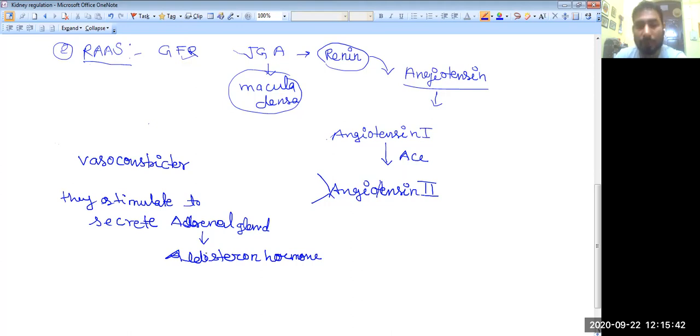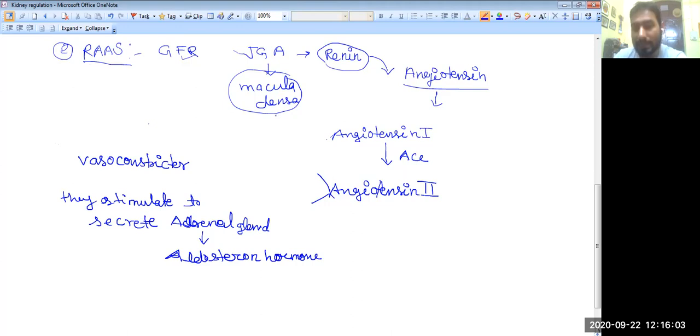As I told you, when the GFR, the glomerular filtration rate, becomes low and blood pressure is low, the JGA cells become active. The juxtaglomerular apparatus is provided with the macula densa, which secretes one hormone known as renin. This renin acts on the angiotensin present in the blood, which is secreted by the liver.